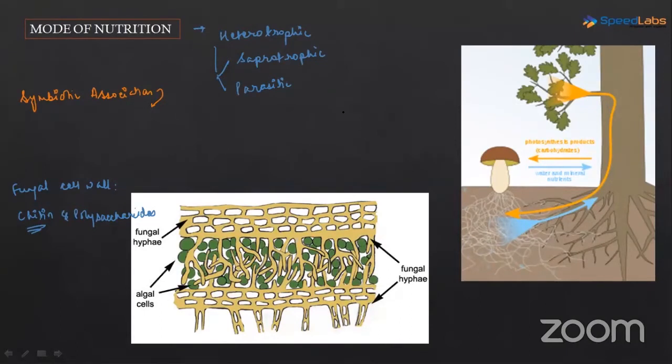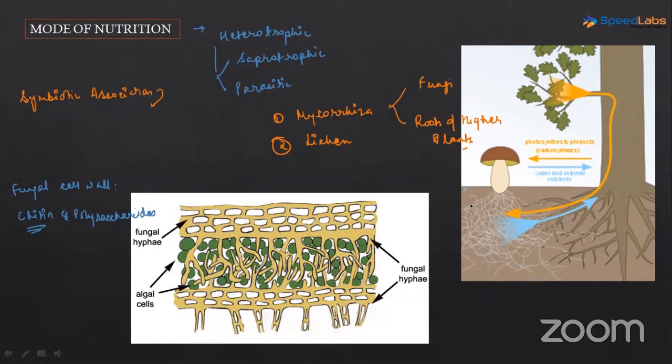And the symbiotic associations of fungi that we learned were mycorrhiza and lichen. Two symbiotic associations, mycorrhiza and lichen. Now, mycorrhiza is very important. Which organisms are involved in this symbiotic association? In the case of mycorrhiza, one is obviously the fungi, and the second one is the roots of higher plants.